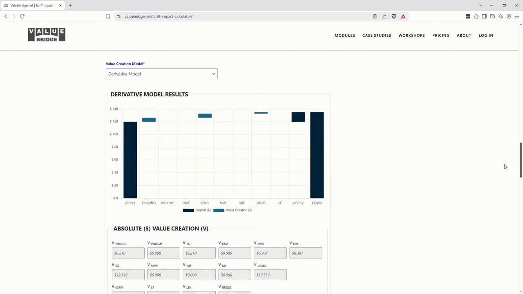When we go to the chart, we no longer have any gross margin expansion because the gross profit margin remains flat. But we do generate a positive 6.2 from the price increase, a positive 6.3 from operating margin reduction, and now positive gearing of 2.4. Here the leverage caused the equity to grow faster than the enterprise valuation.